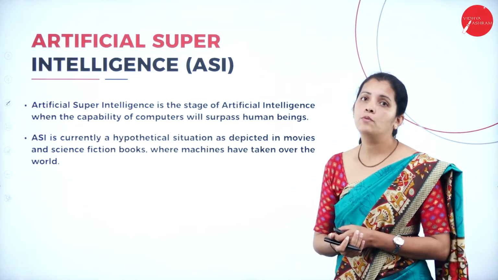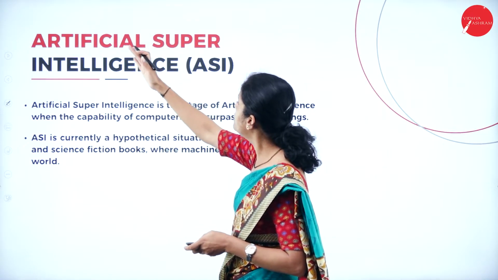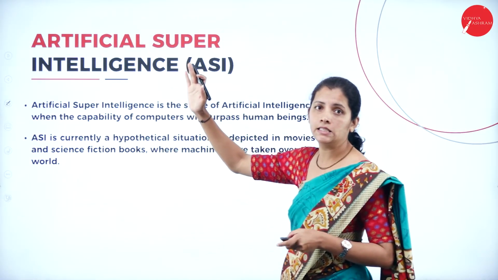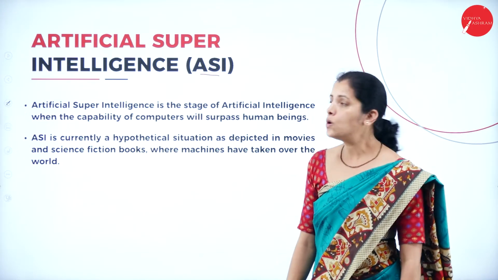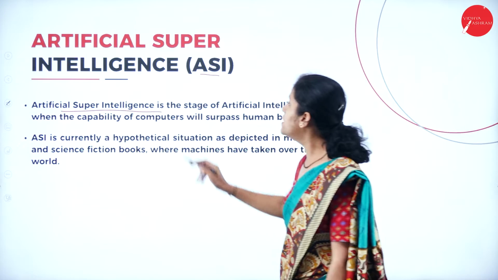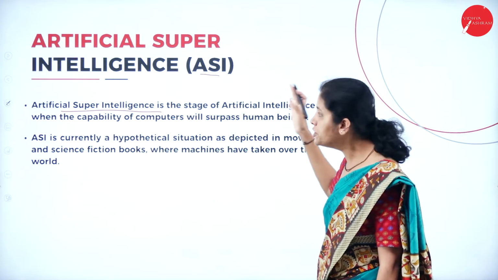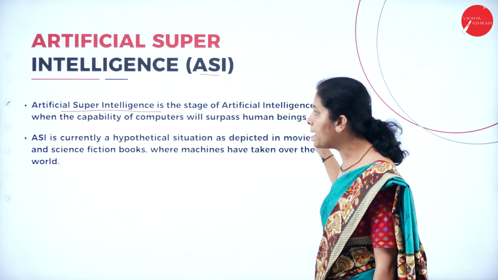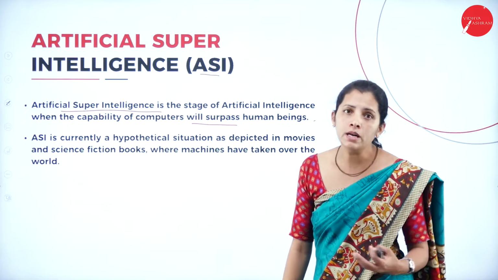Moving further, the third stage is artificial super intelligence. That is nothing but ASI. Artificial super intelligence is the stage of artificial intelligence in which the capability of computers will surpass human beings.